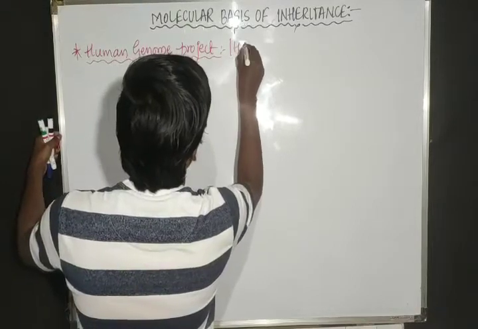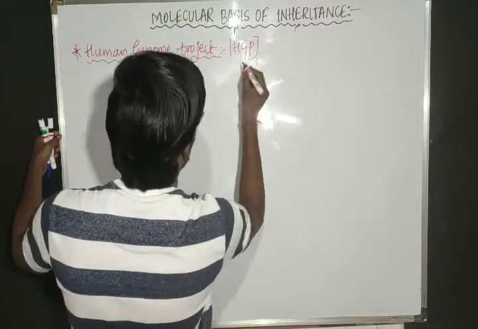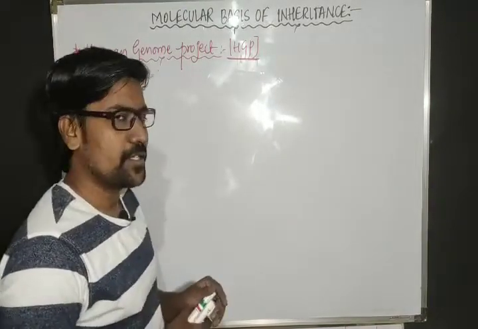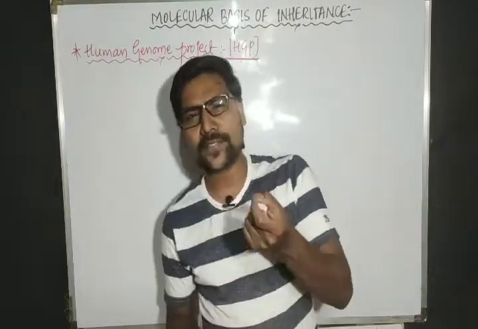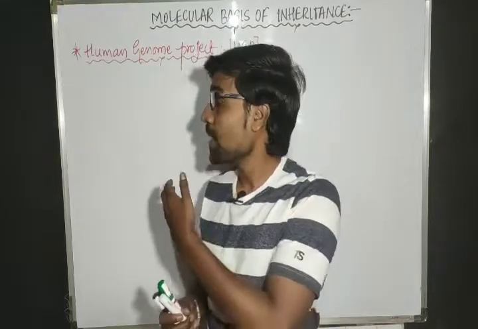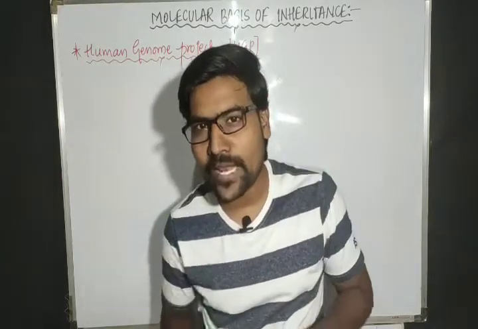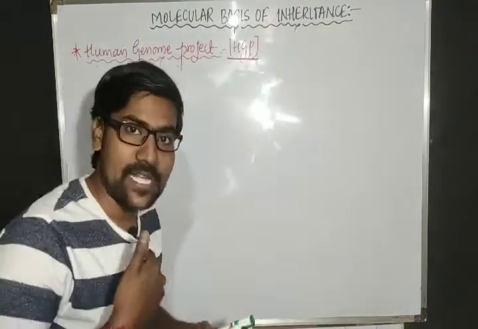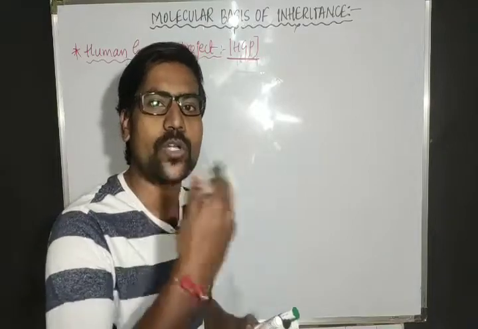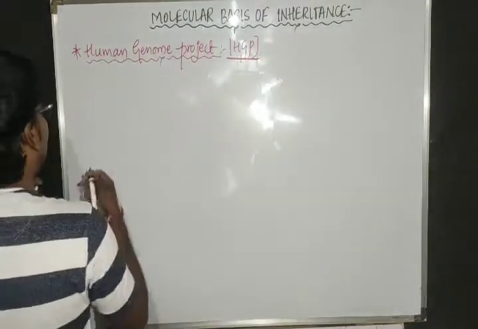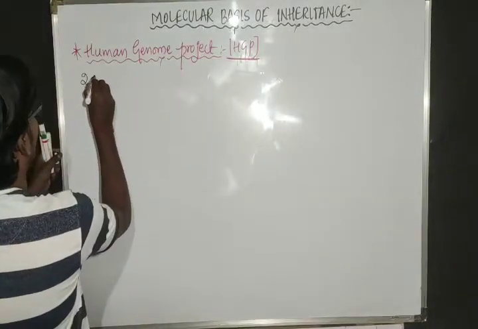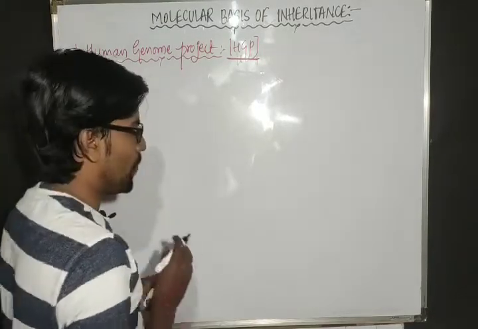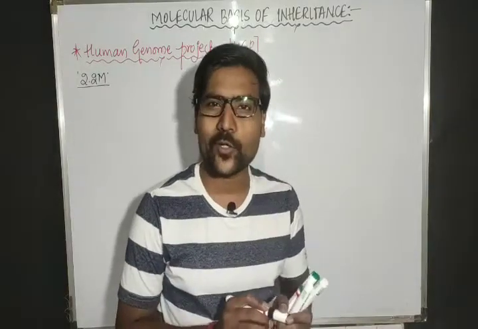Human Genome Project. Before going to that, let me take a small introduction. What is the total length of DNA? That means our human DNA total length. Approximately the length is 2.2 meters. The human DNA total length is 2.2 meters.